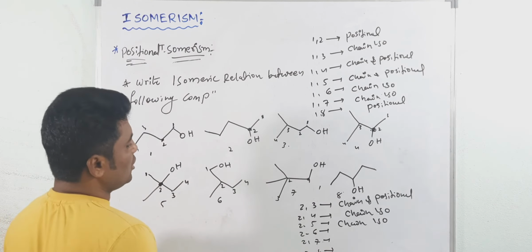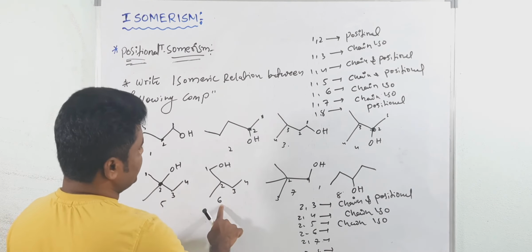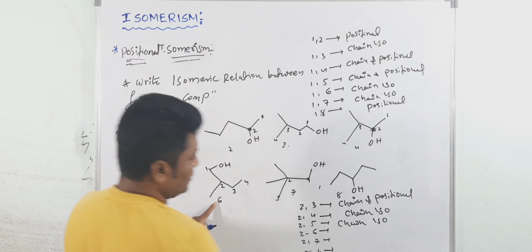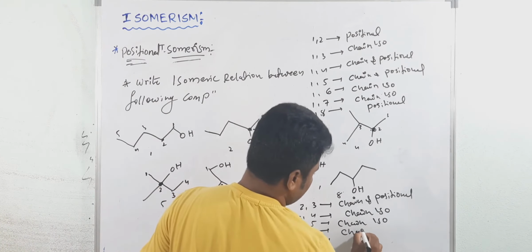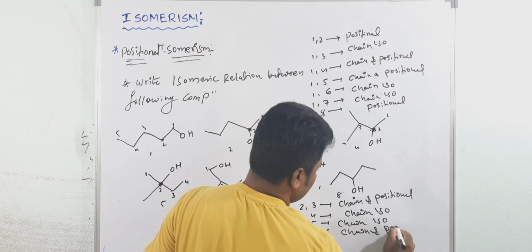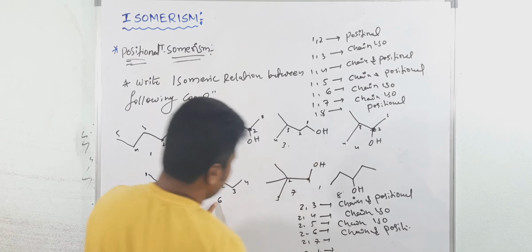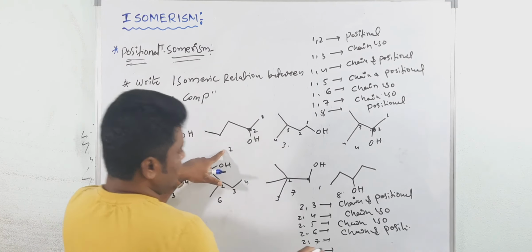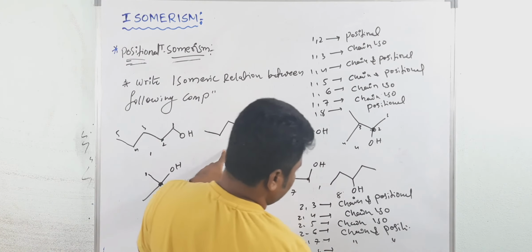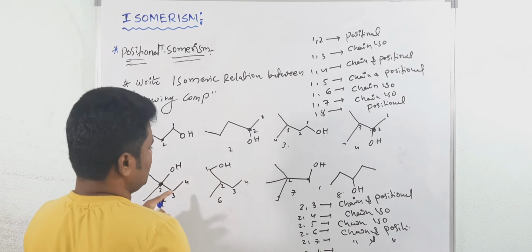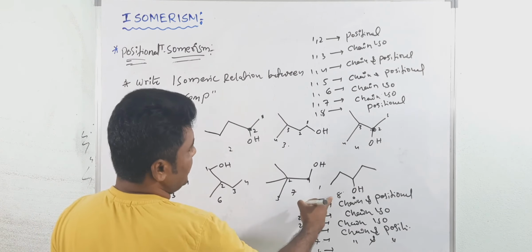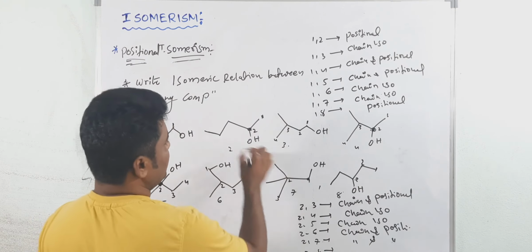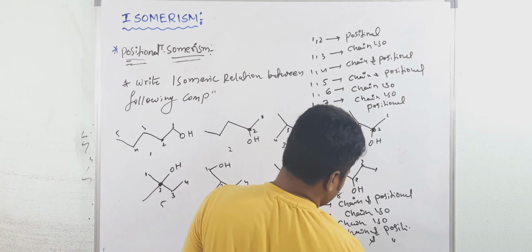Next one is 2, 6. Position 1, position 2, and structure is also different. So these are what? Chain as well as positional. Now 2, 7. Position 1 here and 2 there, and structures are the same: positional. Last 2, 8. 1, 2, 3, position is different and structure is the same. Only positional.